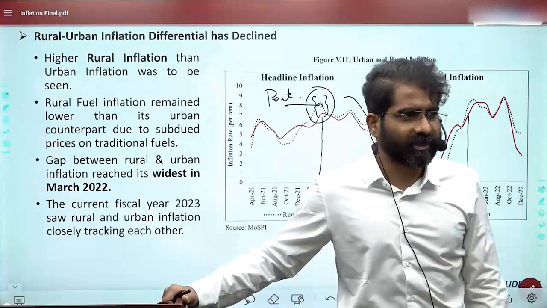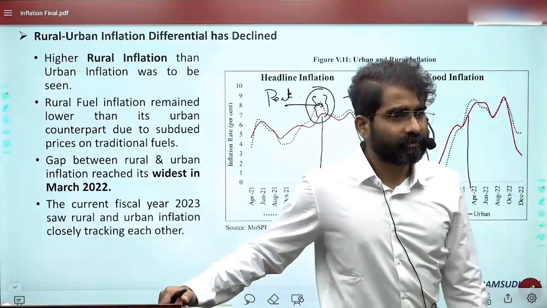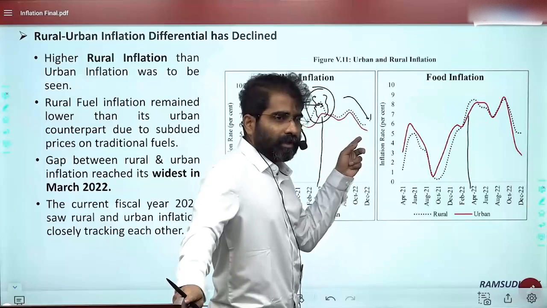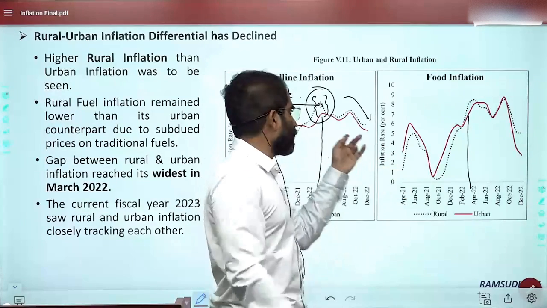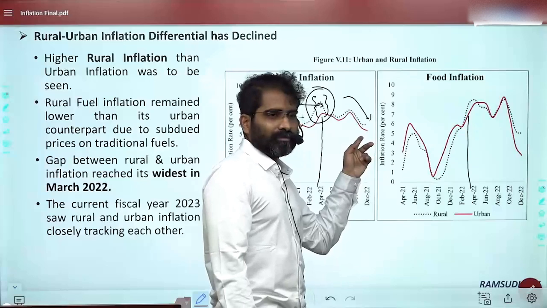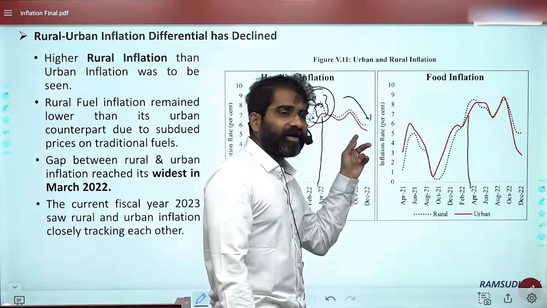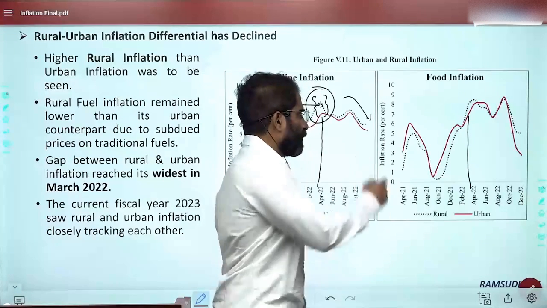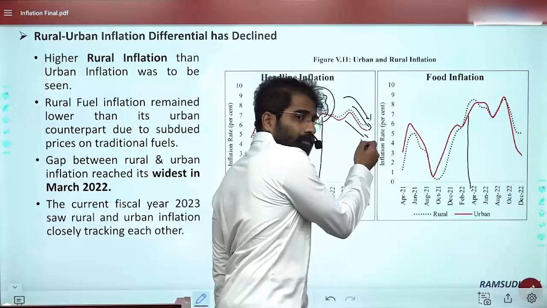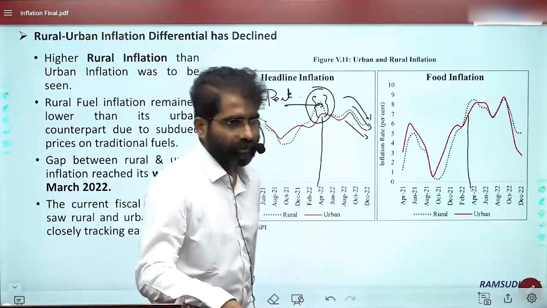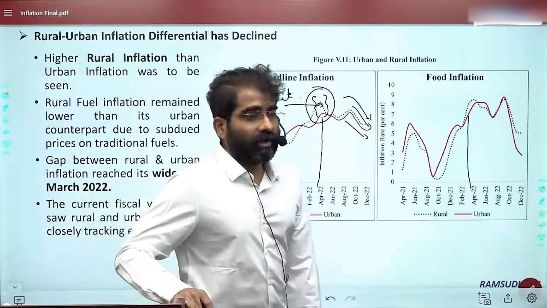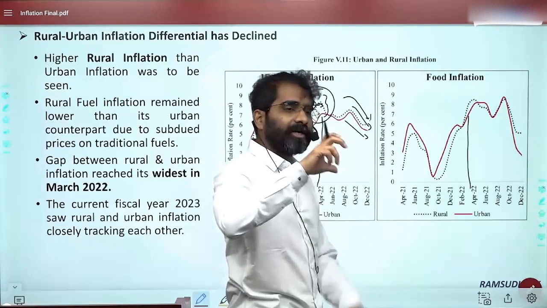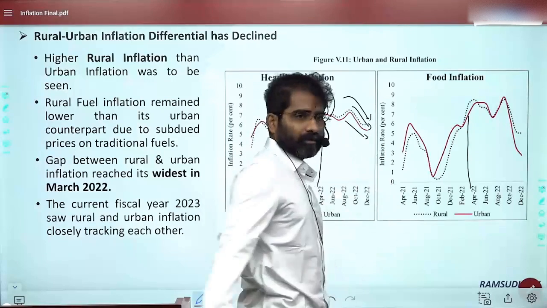Urban inflation is decreasing rapidly. You see both urban and rural decreasing here. When both are decreasing together, here if you see, the gap is less, no? Now the question is, by December 2022, both are going down together. Converging is, in the sense, the gap has reduced. It's not that both are equal.